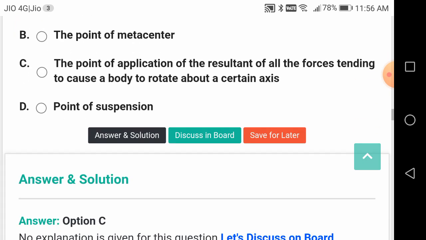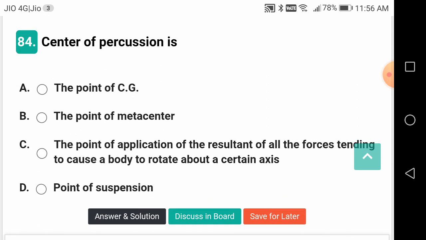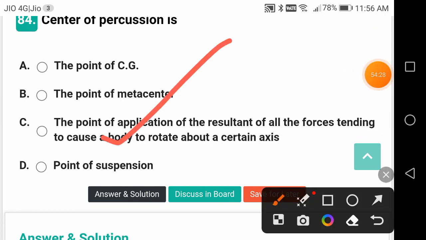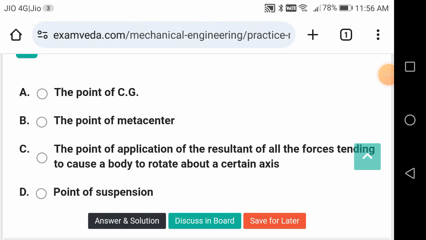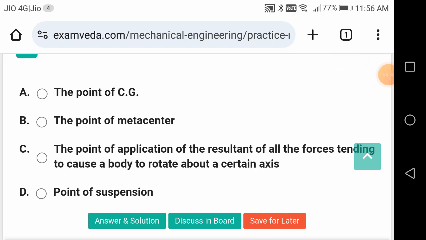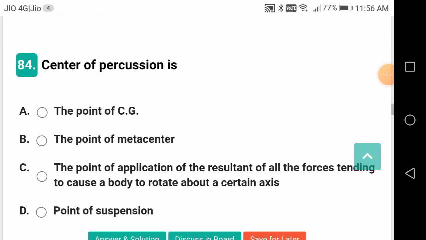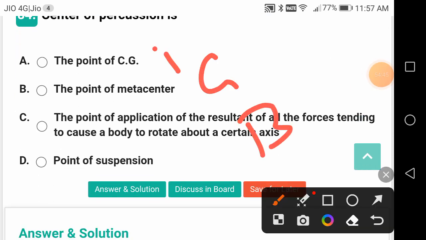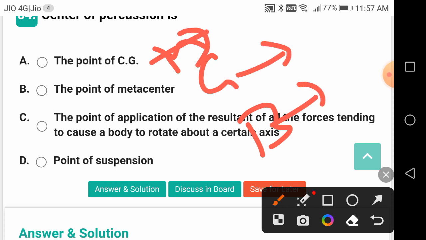Center of percussion, this is a good question, friends. The point of application of the resultant of all the forces tending to cause the body to rotate about a certain axis. Center of percussion, not the point of CG, no. Point of metacenter. What is metacenter? B, G, M: B center of buoyancy, G center of gravity, M metacenter.